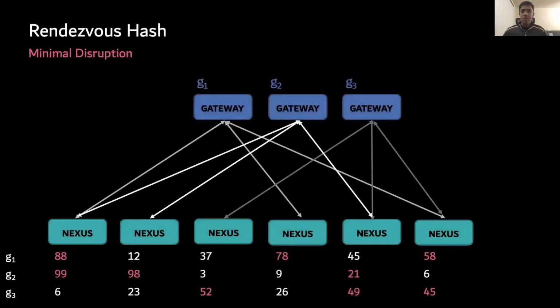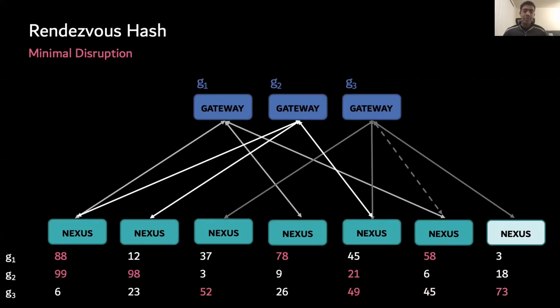If you remember, we had also called out minimal disruption as a requirement. At the bottom, we have a table with the weights of each nexus by gateway number. Currently, every gateway is connected to its top 3 nexuses, and we have good distribution. Now let us say a new nexus spins up as the fleet of nexuses got new capacity added. Each gateway will then recompute hashes. It is worth noting that since hashes are deterministic, existing hash values will not change. The introduction of the new nexus does change the top k set for only gateway 3. Due to this, gateway 3 disconnects from one nexus and reconnects to the new nexus. The newly added nexus only moved connections from one gateway and not all.